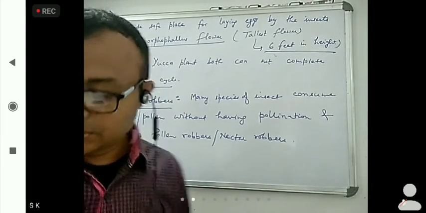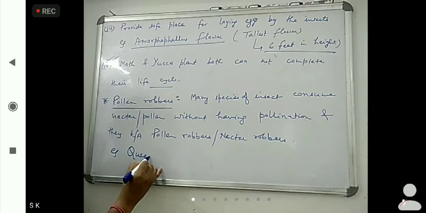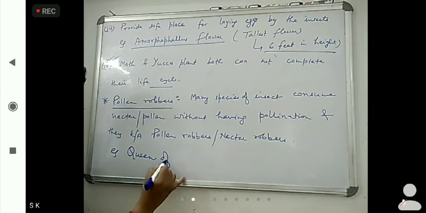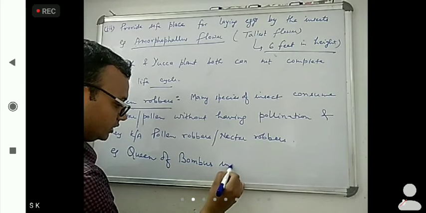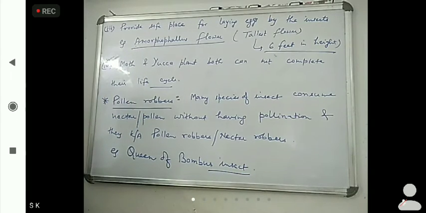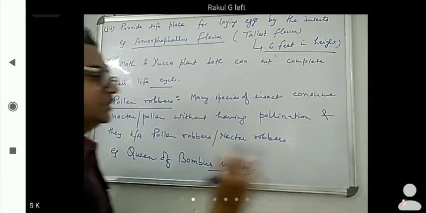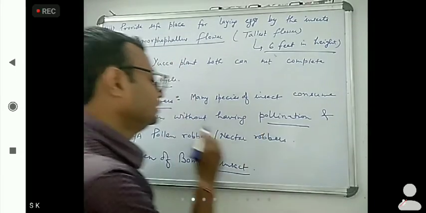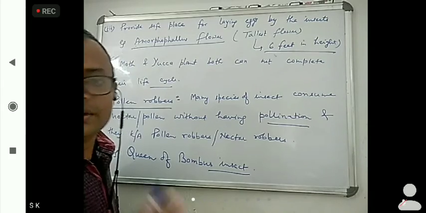For example, the queen of Bombus insect. She is doing what? She is consuming pollen or nectar, but without any pollination benefit to the flower.